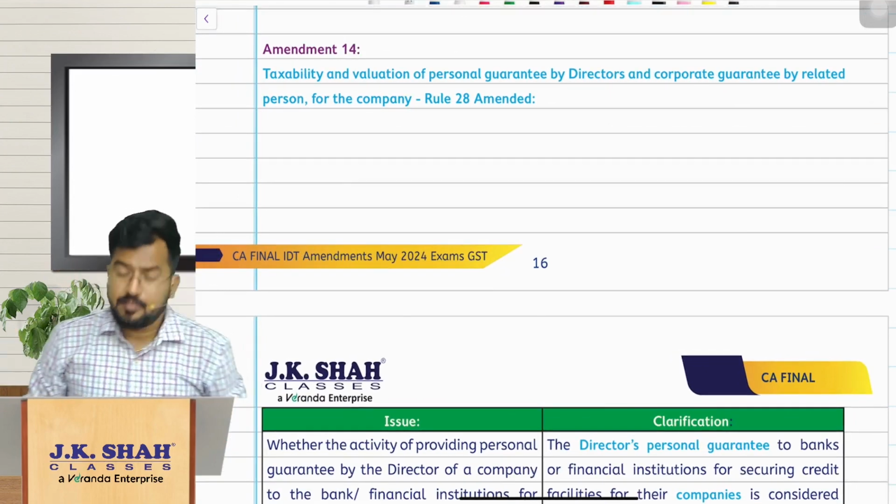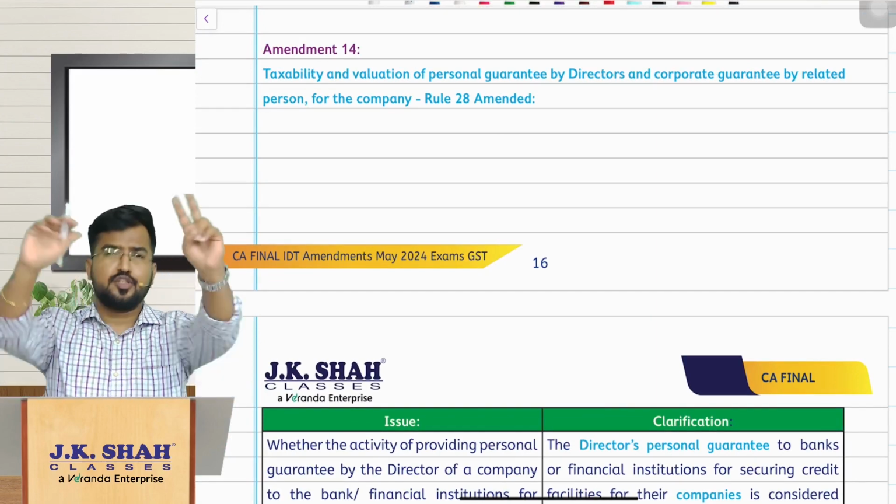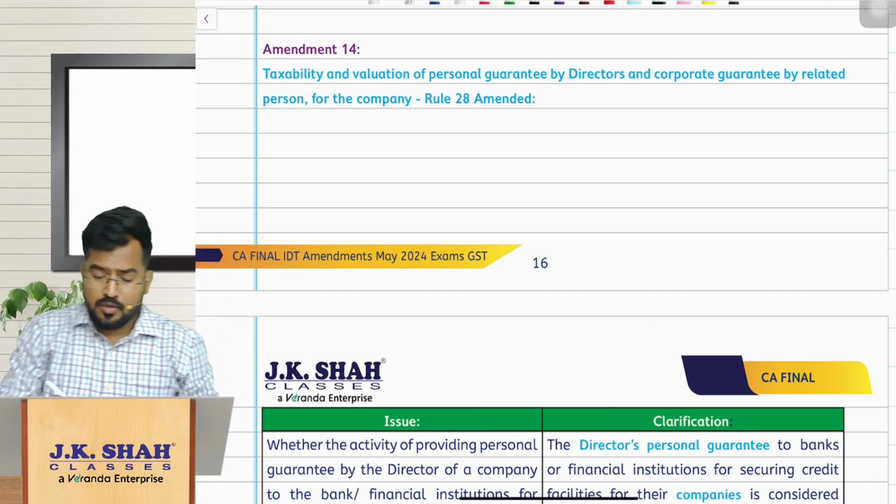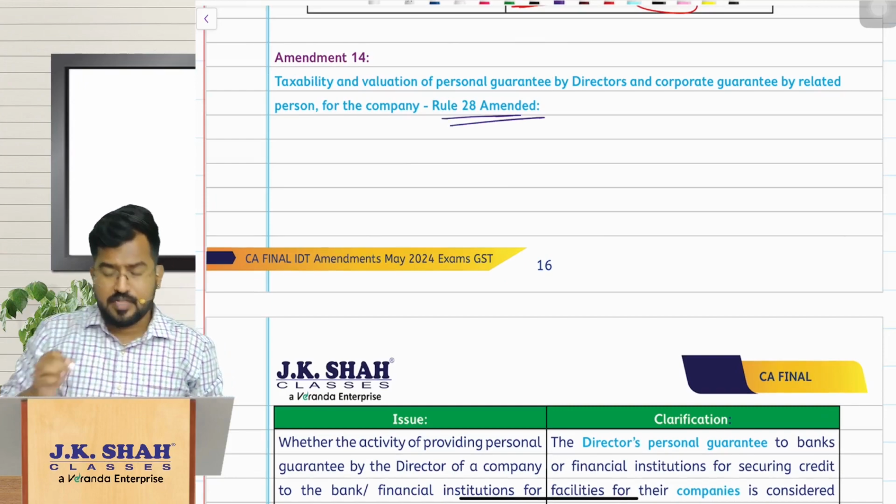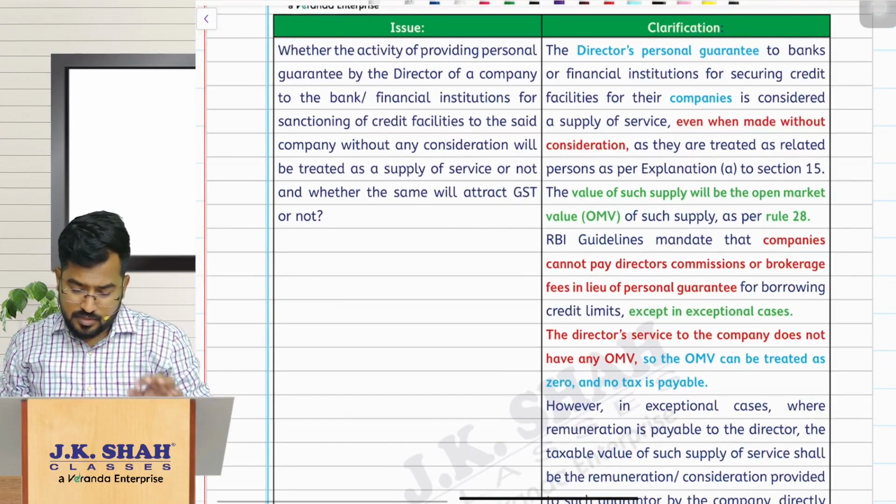So my dear friends, next, amendment number 14. Here there are actually two issues in this. So rule 28 has been amended. So let us see the issues and what the amendment actually is.